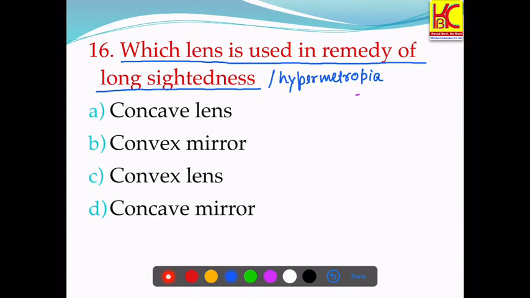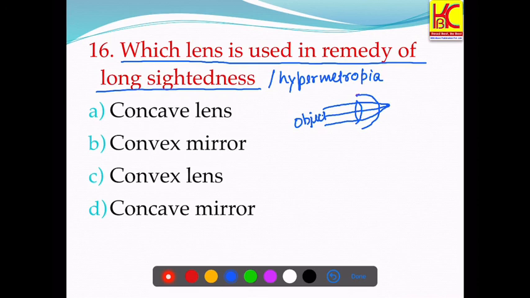It is a refractive error of the eye. So in this case, what happens? If this is the retina, the image is formed here behind the retina. This is the eye lens. These are the rays coming from the object. So in this condition, the image is formed behind the retina.